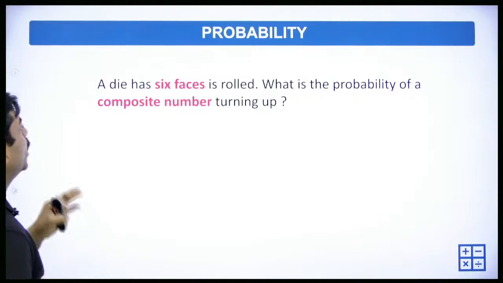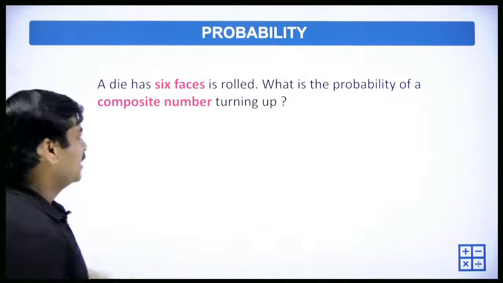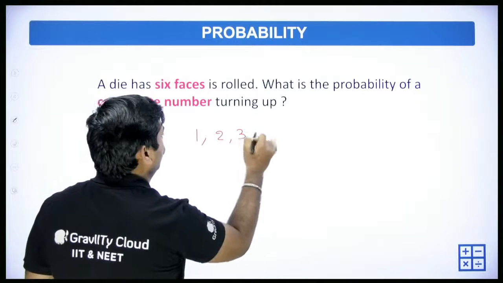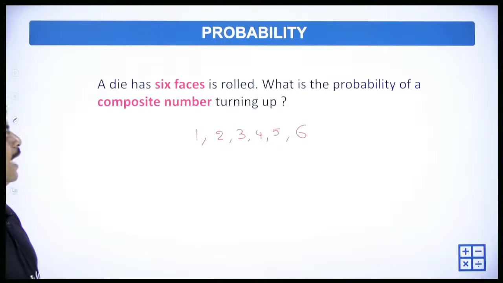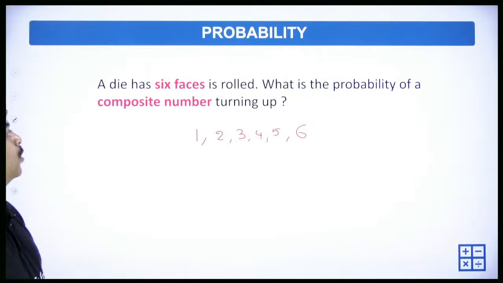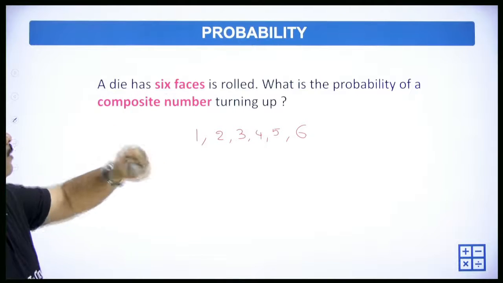What is the probability of a composite number turning up? What do you mean by composite number? See, when you throw a dice, you get 1, 2, 3, 4, 5 or 6, right? What is the probability of a composite number turning up?